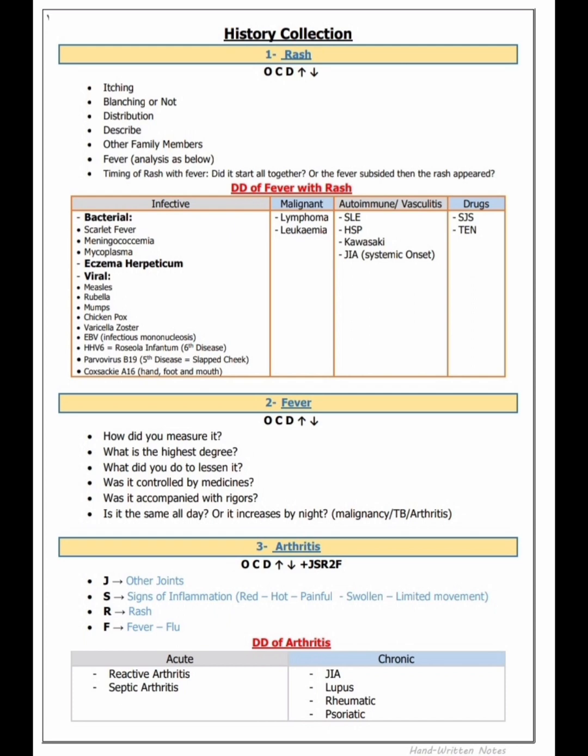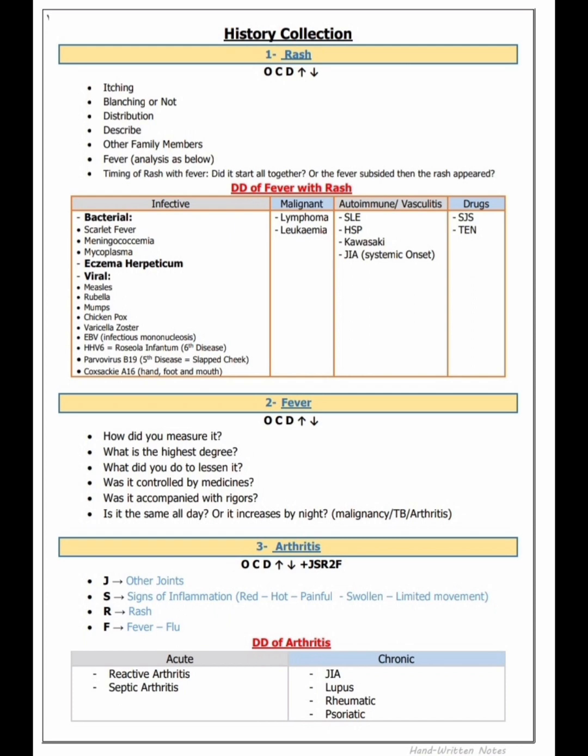And now DD of fever with rash. When a person complains of fever with rash, what DDs come to our mind? These are infective: bacterial and viral. Bacterial fever with rash are scarlet fever, meningococcemia, mycoplasma, eczema herpeticum. Viral fever with rash are measles, rubella, mumps, chickenpox, varicella zoster, Epstein-Barr virus, that is infectious mononucleosis, HHV6, roseola infantum, sixth disease, parvovirus B19, fifth disease equals slapped cheek syndrome, Coxsackie A16, that is hand, foot and mouth disease.